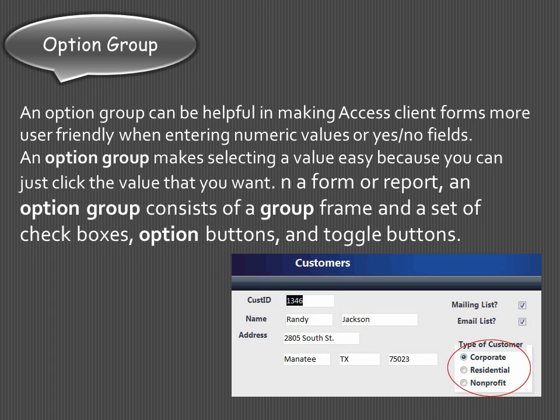How to create the option group or how to use the option group tool of MS Access, for this, watch the previous tutorial where I have discussed it.